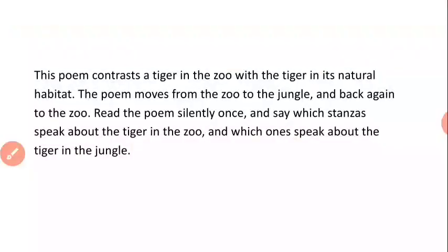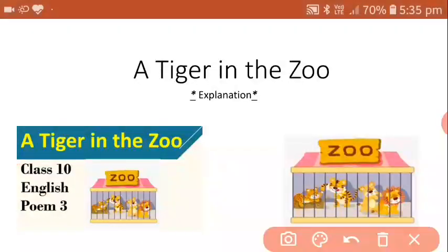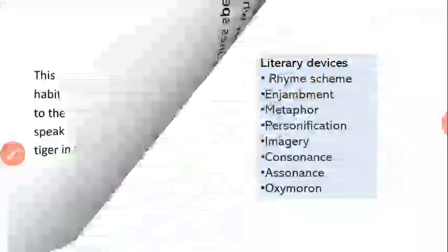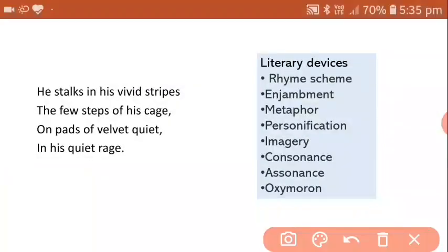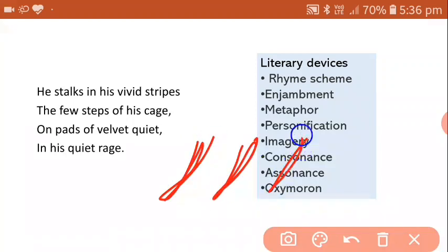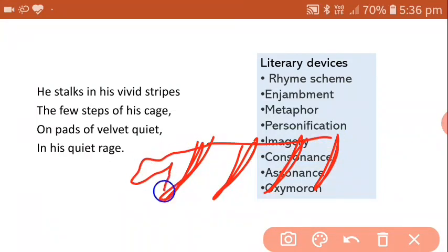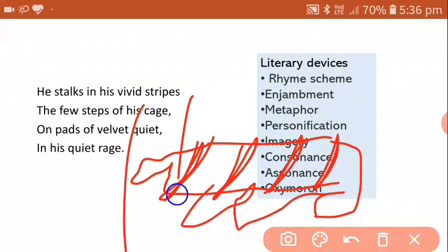So just imagine this line: he stalks in his vivid stripes the few steps of his cage. Just form a picture in your mind of a caged tiger. So this is imagery.